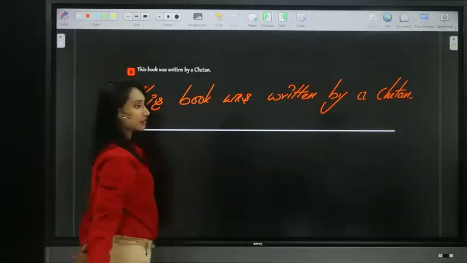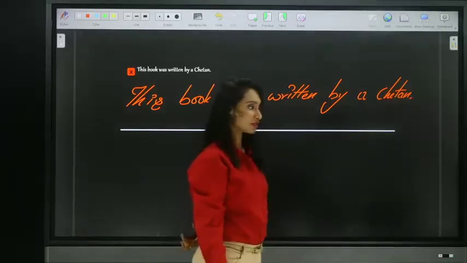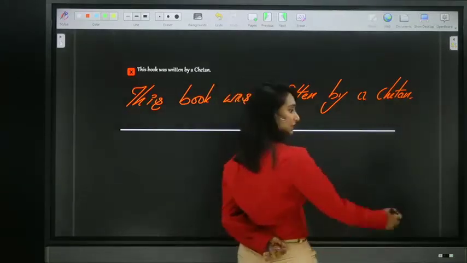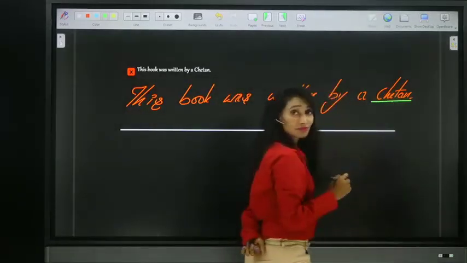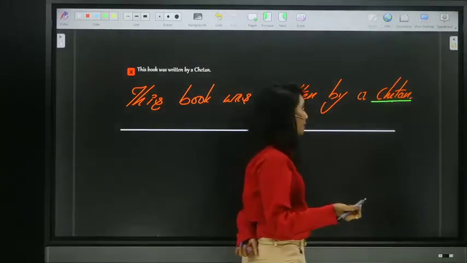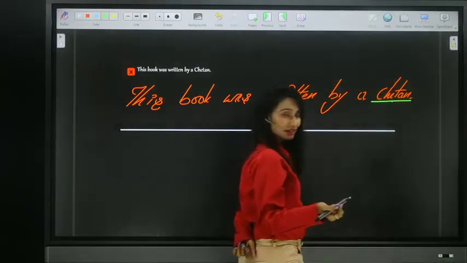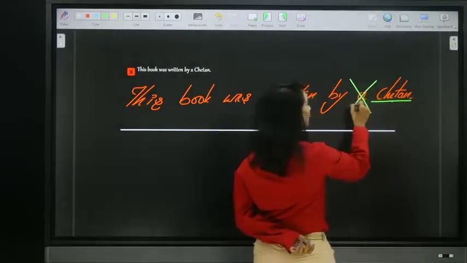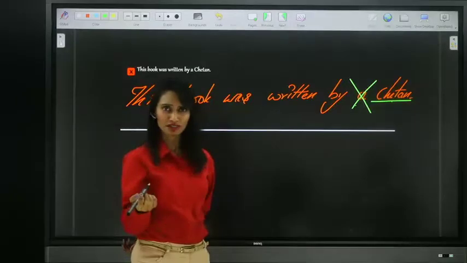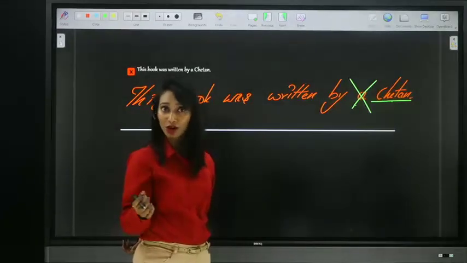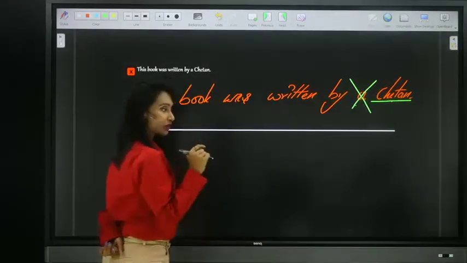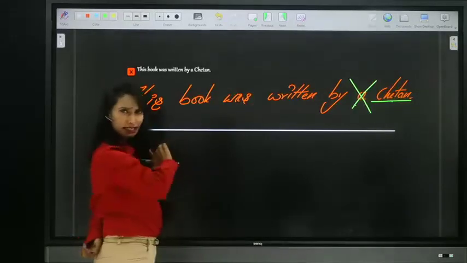So here, no, Srinivas, it is not the correct one. Yes, Swapna. See here, Chetan is a proper noun. Chetan Bhagat. It's a proper noun and we are not making it a common noun or any other. So we should never use articles before proper nouns. That is what we have discussed. So this book was written by Chetan Bhagat, not a Chetan or the Chetan. No article is used before proper nouns. So you're correct, Swapna. So do not place any article before proper nouns.